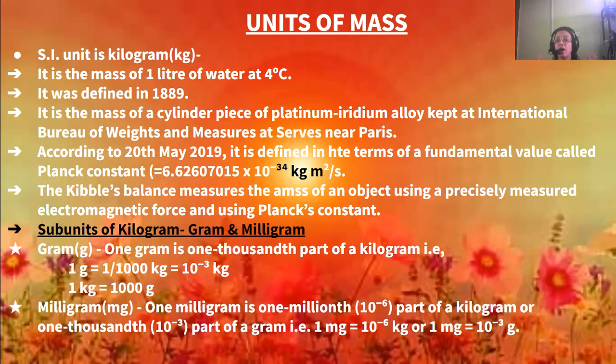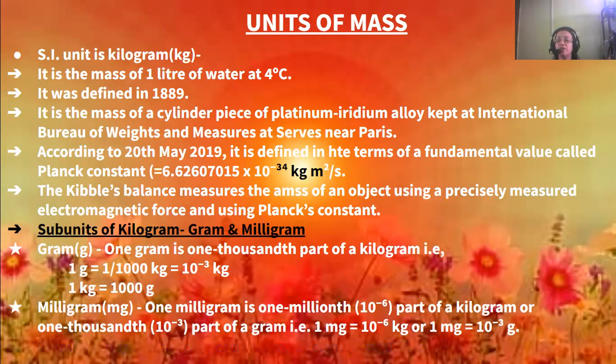So it is the mass of 1 liter of water at 4 degrees centigrade. Mass of 1 liter of water at 4 degrees centigrade is considered a standard, and that is considered the magnitude of kilogram. So 1 kilogram is equal to the mass of 1 liter of water at 4 degrees centigrade. This definition was first given in 1889.